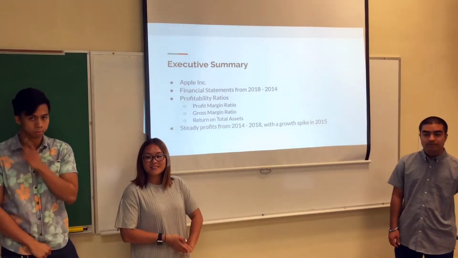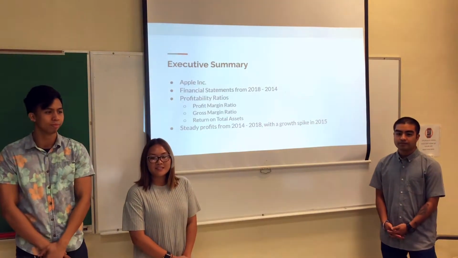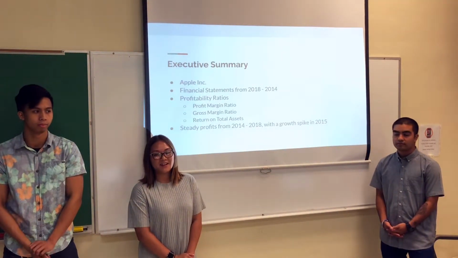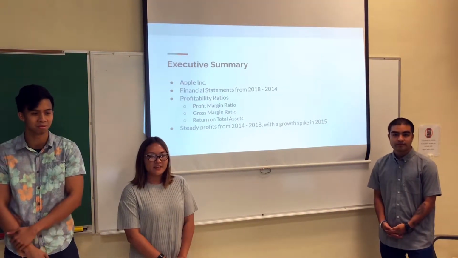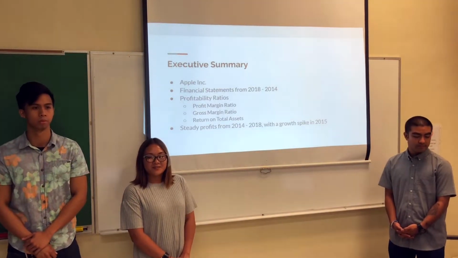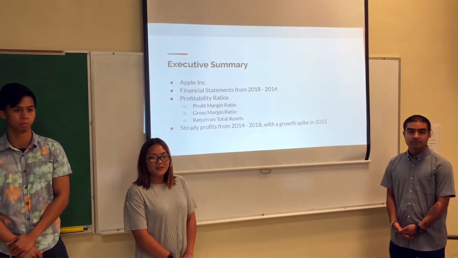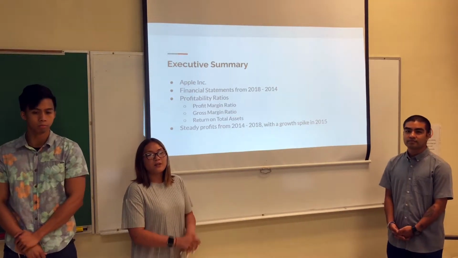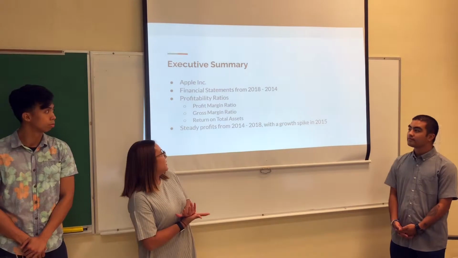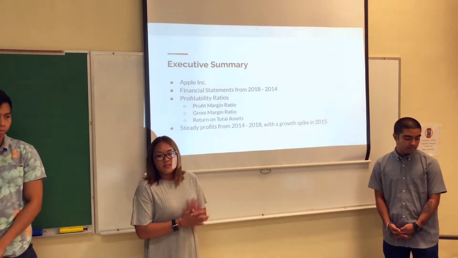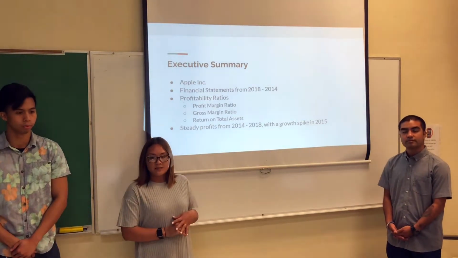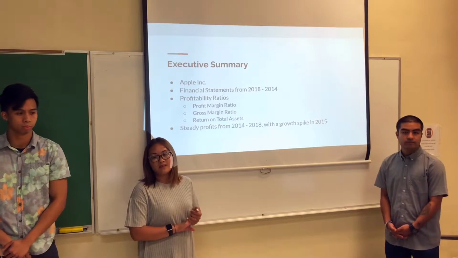So the company we have decided to report on is Apple. We have looked at their financial statements from 2014 to 2018 and their annual report 10K from 2018 to help aid us in our analysis of the company. Although we have looked at the liquidity, solvency, and profitability ratios for the company, we have decided to report mostly on the profitability ratios, specifically their profit margin ratio, gross margin ratio, and return on total assets. From these ratios, we have found that their profits are steady throughout the years from 2014 to 2018, with the exception of a growth spike in 2015.